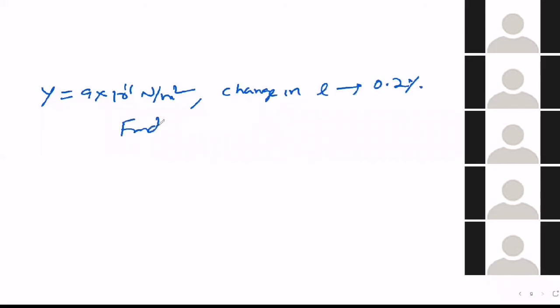They are asking to find the energy density. So when you are stretching a wire, the wire has this Young's modulus and there is a percentage change in length, 0.2. Then what is the energy density they are asking? So please solve it and tell me the answer quick.